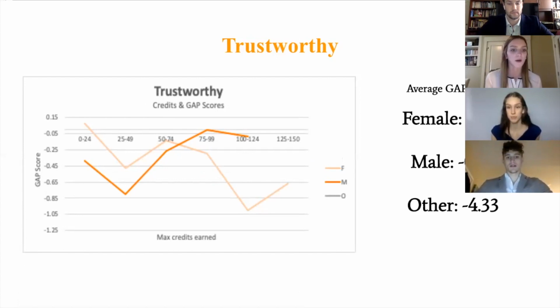With the lesser amount of credits earned, females tended to think that TWU was more trustworthy, and over time, as they had earned more credits and spent more time at TWU, as you can see, the gap score decreased quite substantially, and the opposite is true for males. It started rather low, and as more credits were earned, the gap score increases and almost reaches 0.